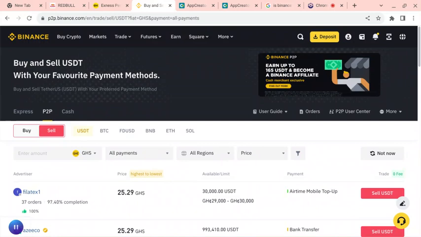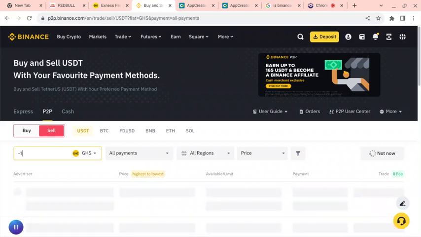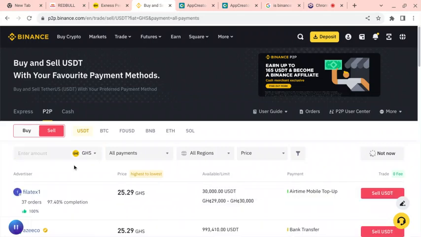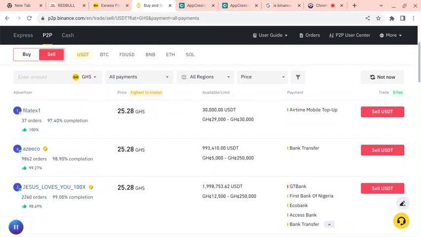A simple way that you can sell your cryptocurrency in P2P is that when you come to P2P and enter the amount, switch the amount from there to Ghana cedis. Listen to me very carefully: switch the amount to Ghana cedis, and you receive the money in your bank account.